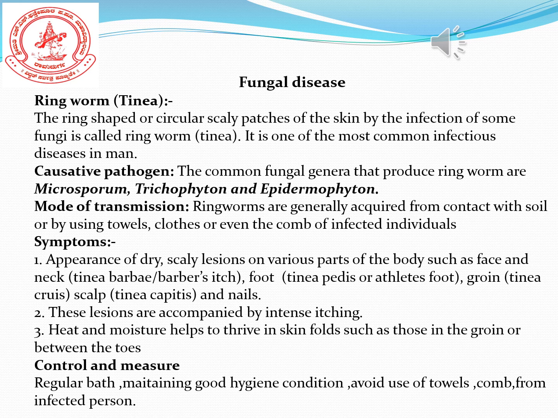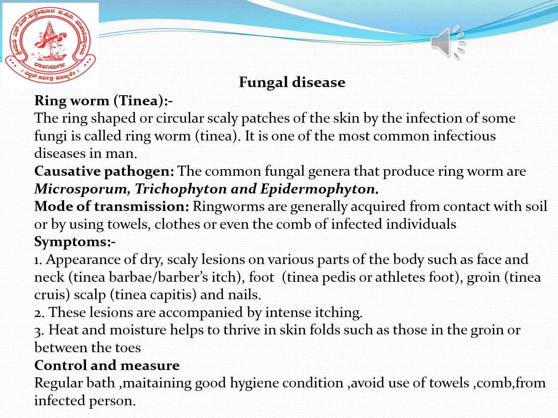It is caused by fungi and looks like a ring shape or circular scaly patches on our body or on the skin. This disease, which we call ringworm, is one of the most common infectious diseases in man.